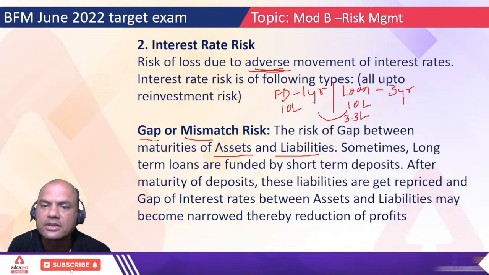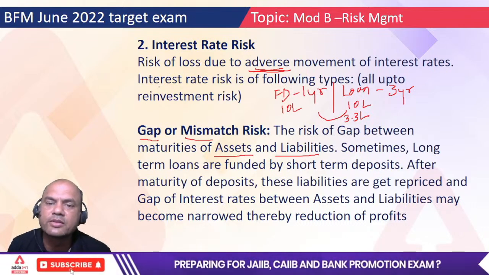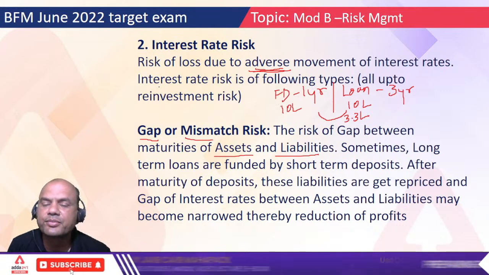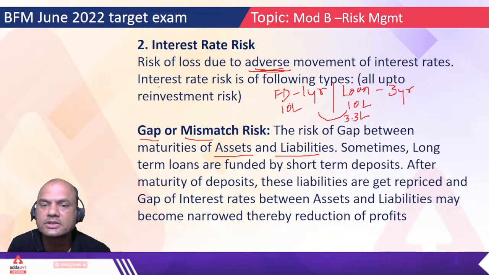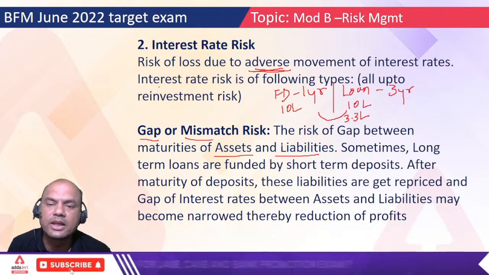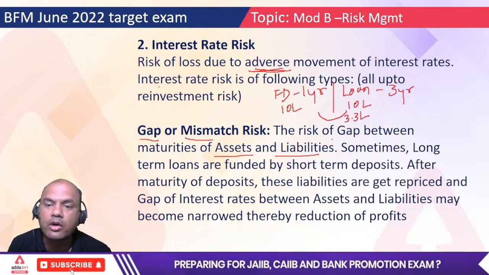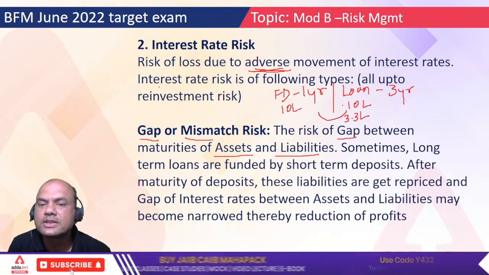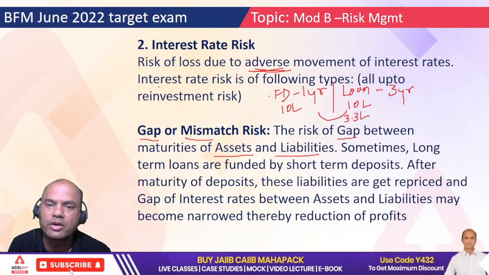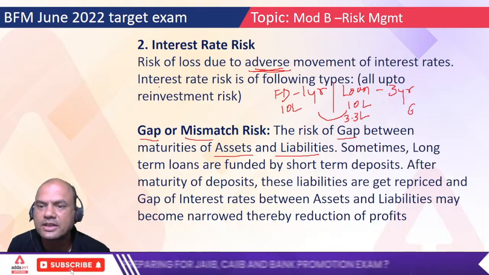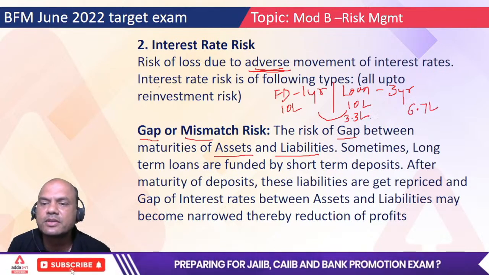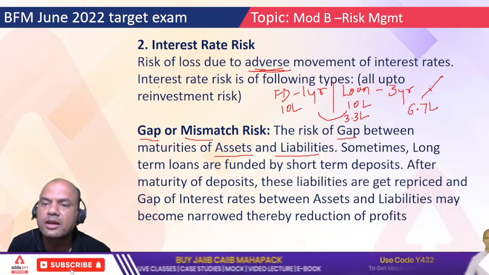But the person having this FD, maturing in 1 year, will come to me for the full 10 lakhs. I am having 3.3 lakhs and I have to give 10 lakhs. So this is known as the gap risk. Now how to fill this gap? The gap is 6.7 lakhs, which I'll have to borrow from the market.